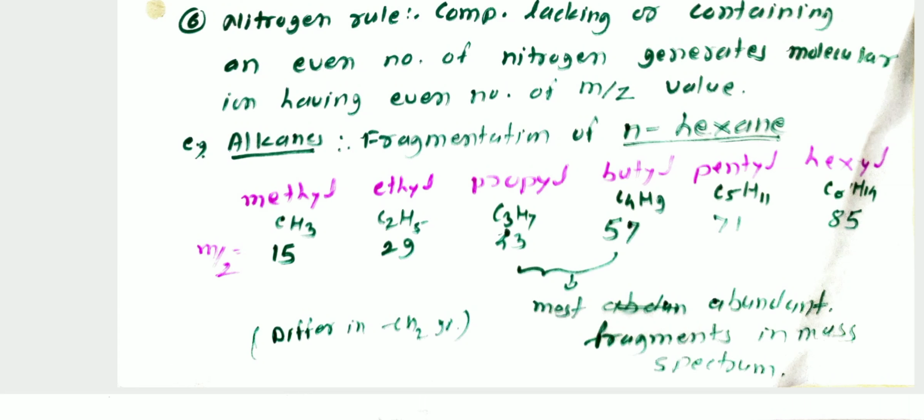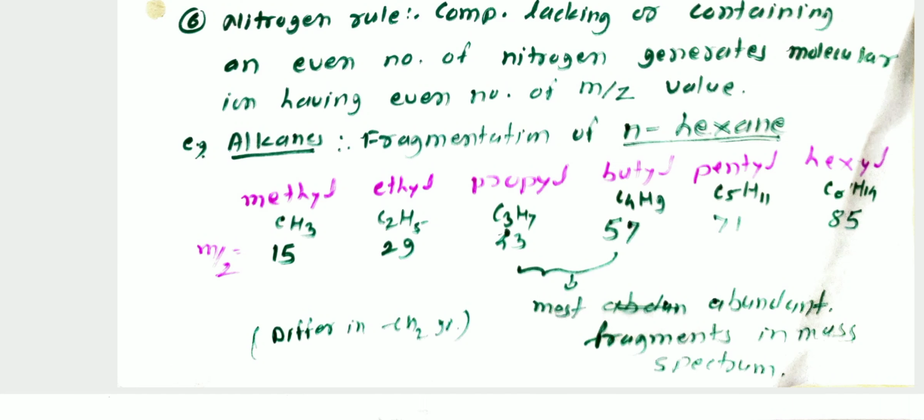Then butyl, C4H9, having value 57. Then pentyl, C5H11, 71. And last is hexyl, C6H13, mass to charge ratio value 85.